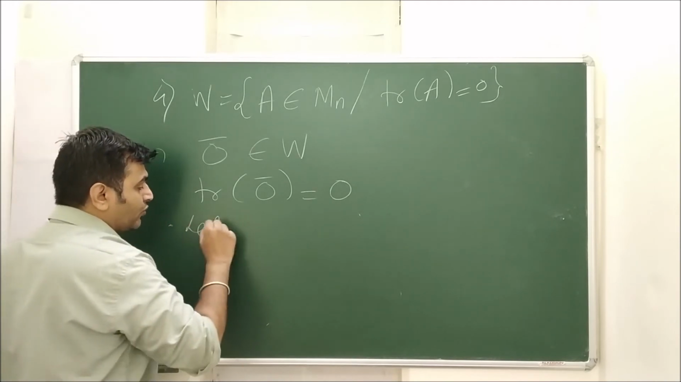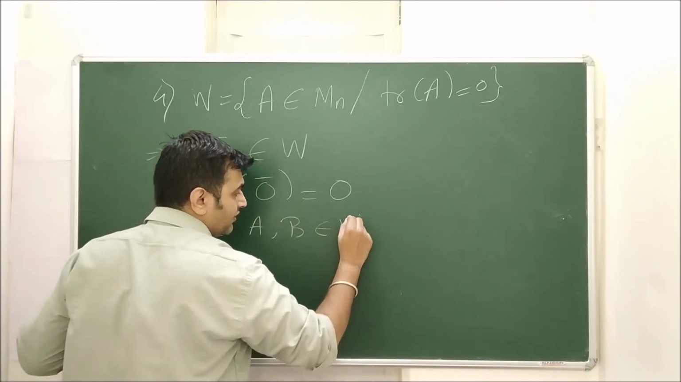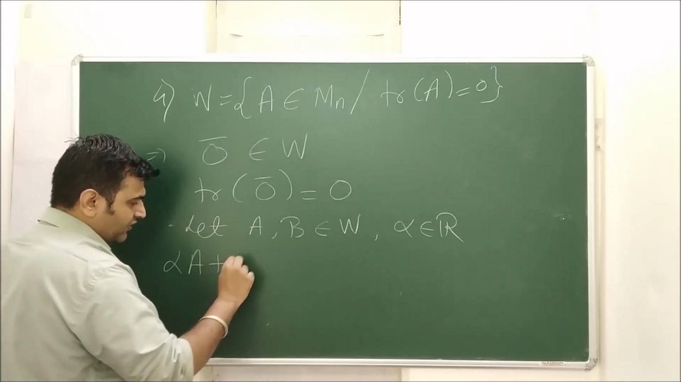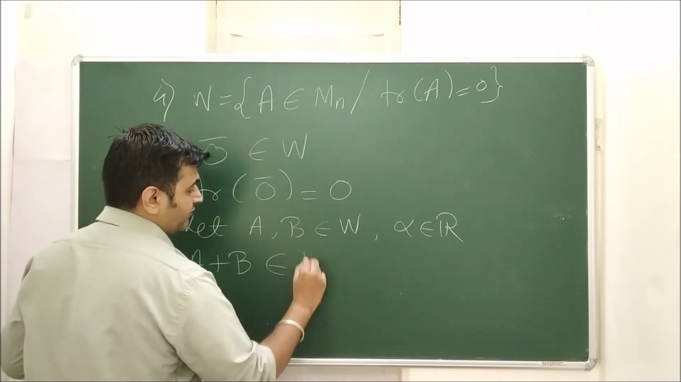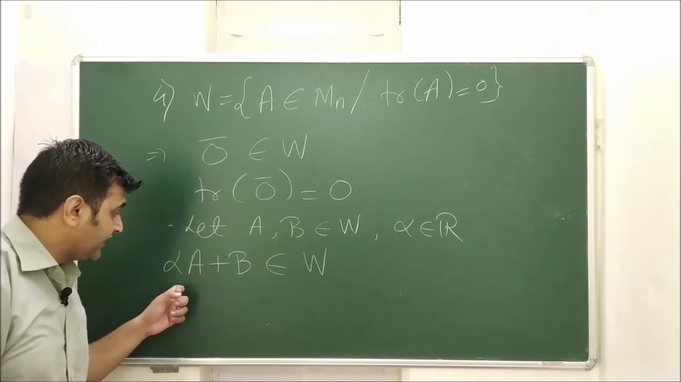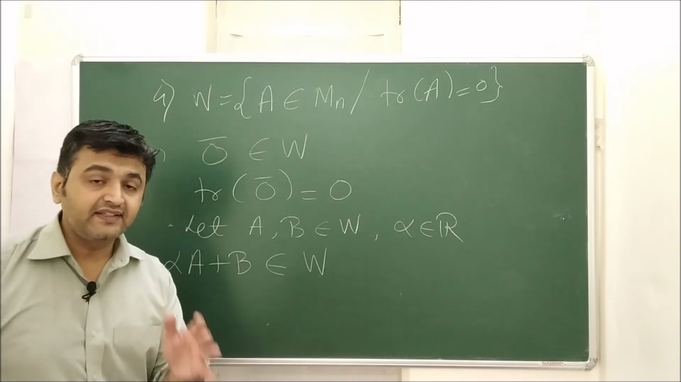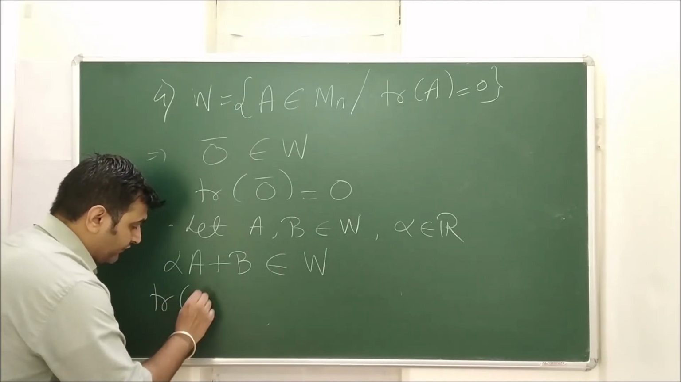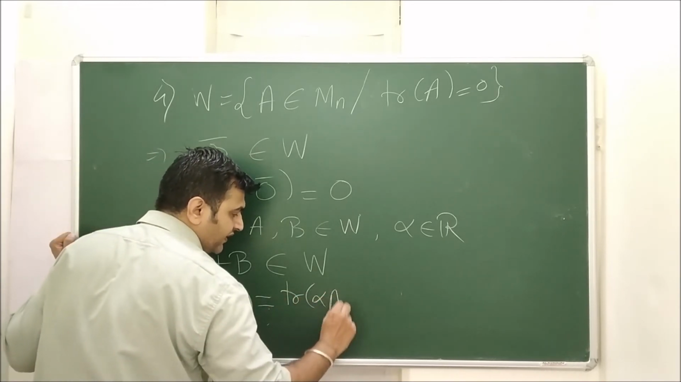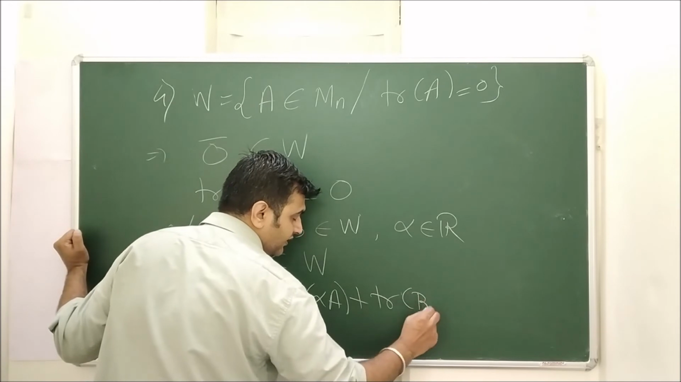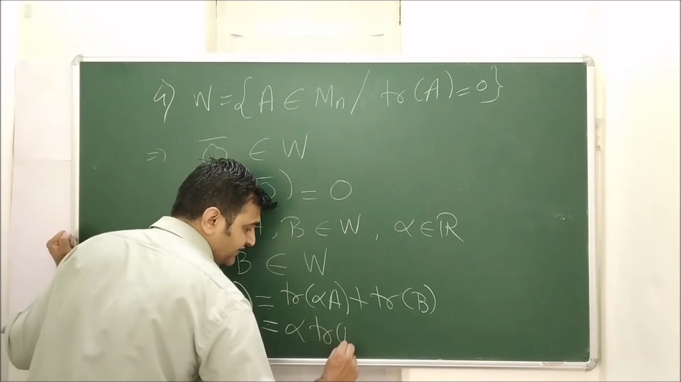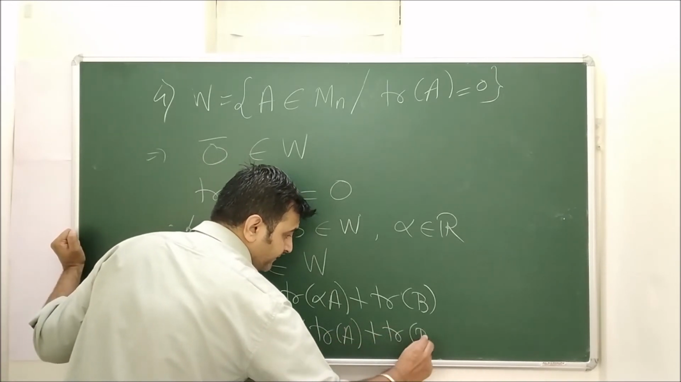Okay, good. Now you take two matrices A and B from this collection and let alpha belong to R. What I want to prove is that this linear combination also belongs to W. That means if A and B are matrices of trace 0, then alpha A plus B is also a matrix of trace 0. So what is the trace of alpha A plus B? By the property of trace, this is trace of alpha A plus trace of B. But what is trace of alpha A? It is alpha times trace of A, plus trace of B.